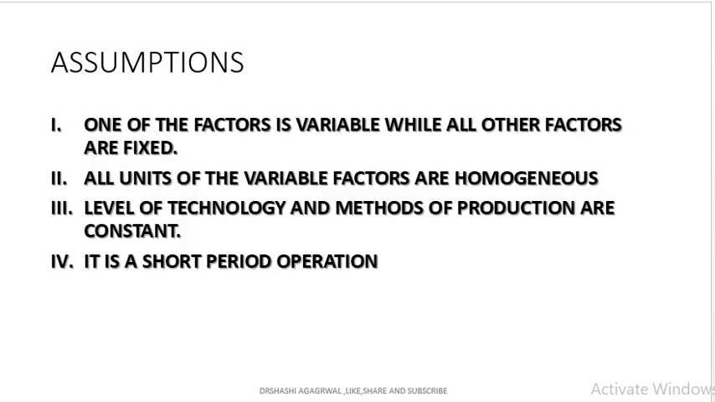So these are the assumptions. One of the factors is variable while the other factors are constant or fixed. All the units of the variable factor are homogeneous, like if we are increasing labor, all labors are equally competent, they are of equal quality. Level of technology and methods of production are fixed, and it is possible in the short run.